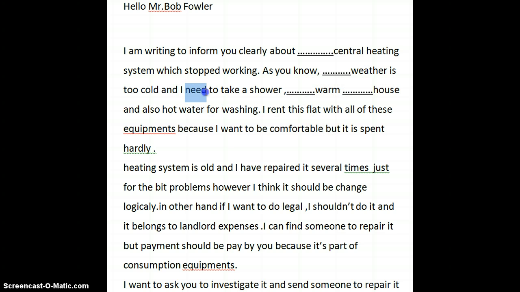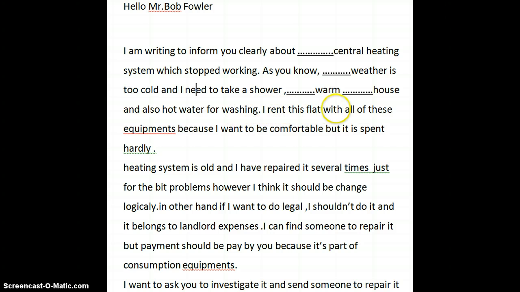We've got one main verb for the whole sentence, and following that, any other verbs which follow in your sentence therefore need to be infinitives. "I need to take a shower." Again, the main verb you'll be using, but you haven't written it down again. I need something, warm house, and also hot water for washing.